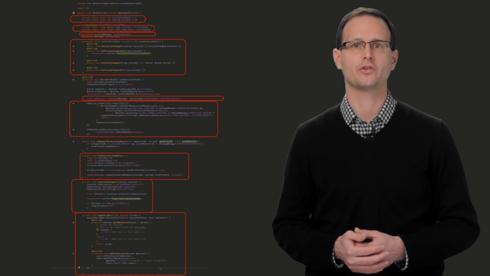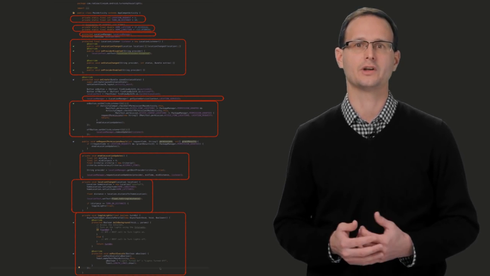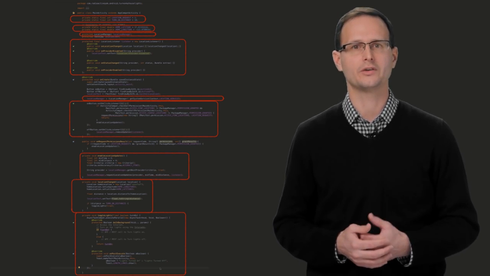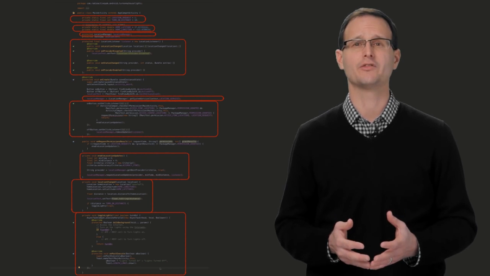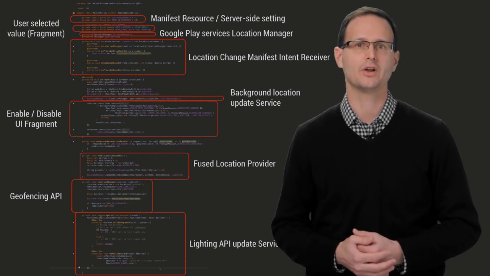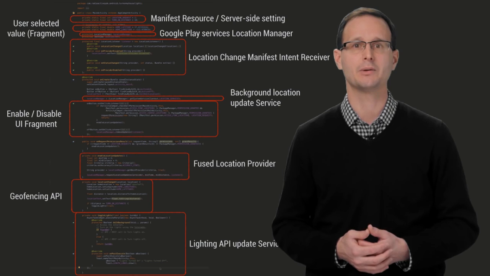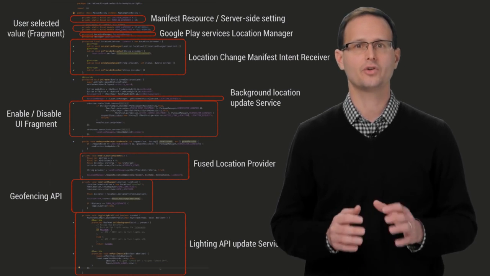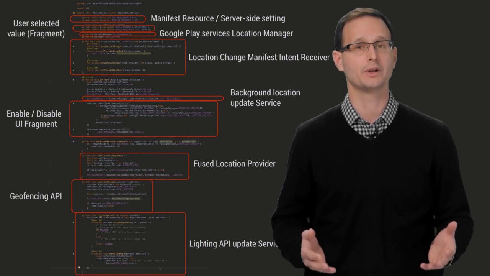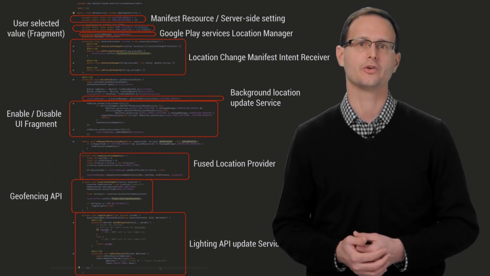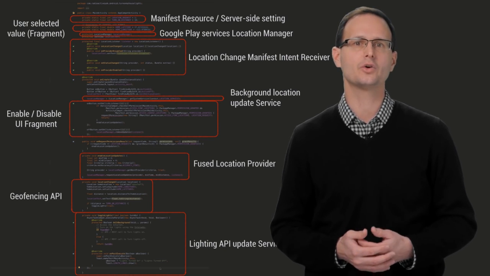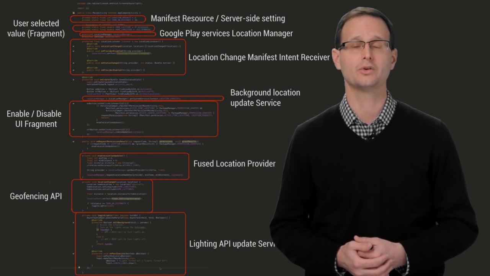As you can see from these red circles, each representing code that either doesn't belong in an activity or has been replaced with a new and better API, or both, not much of what we've written is going to be kept. And that's ignoring even basic things like how to handle activity lifecycle events and potentially leaking memory through our location listener and async task implementations. Now, turning this into a real app is where the complexity comes in. Later videos in the Pivotal series will dive into each of these issues in detail, but let's take a quick look at what a better structure might look like.